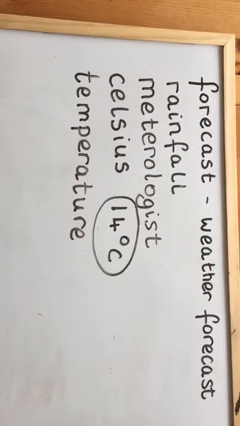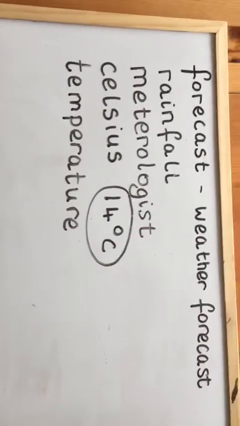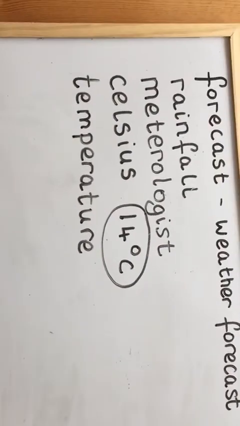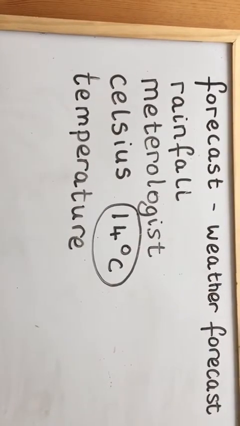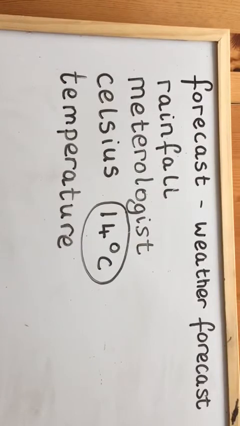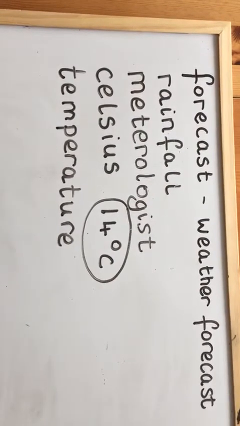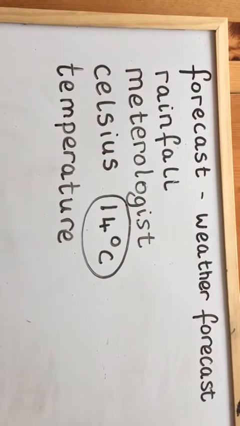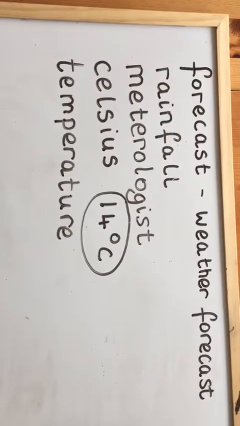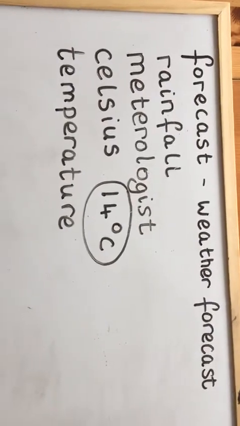The next word then is rainfall. Okay, so rainfall means the amount of rain that will fall in a certain amount of time. So it could be the amount of rain that will fall in an hour, or in half an hour, or in a day, or in a week. And sometimes they even measure rainfall for a whole year. Okay, that's what rainfall is.